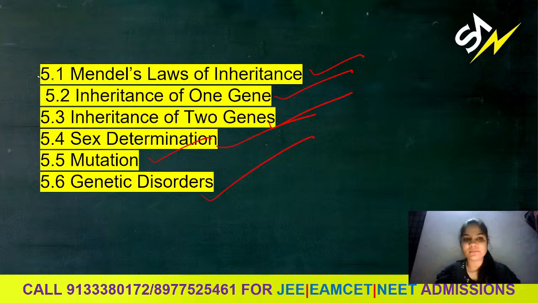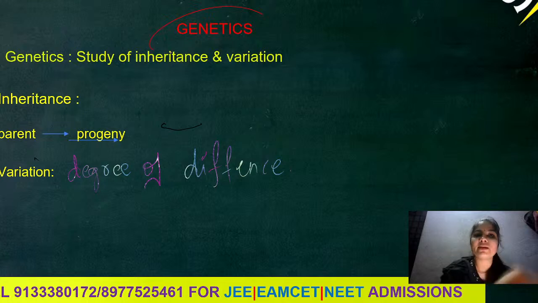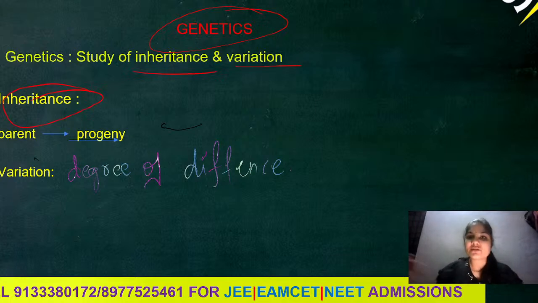Now first, what do you mean by genetics? Genetics is nothing but the study of inheritance and variation. Now, what do you mean by inheritance? Whatever characters or genes you are inheriting from your parents, that is called inheritance. That means from parents, whatever we are getting to progeny is considered inheritance.